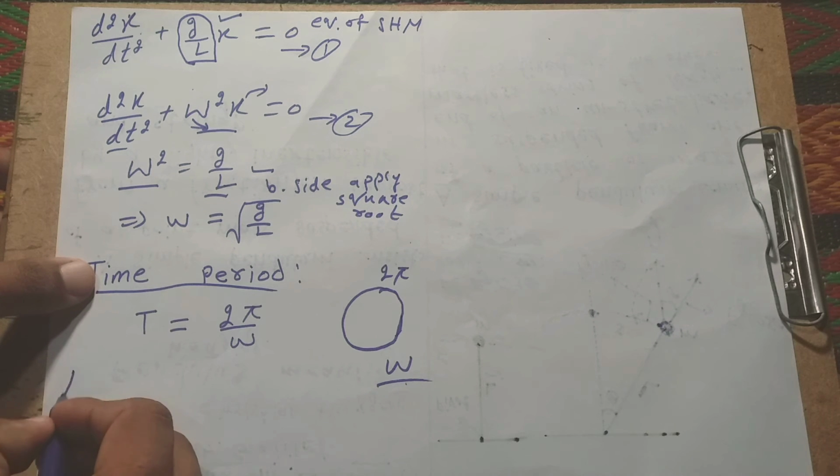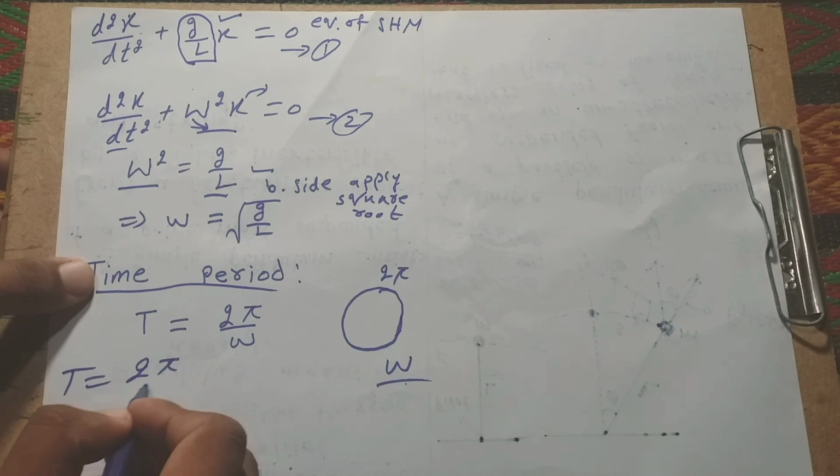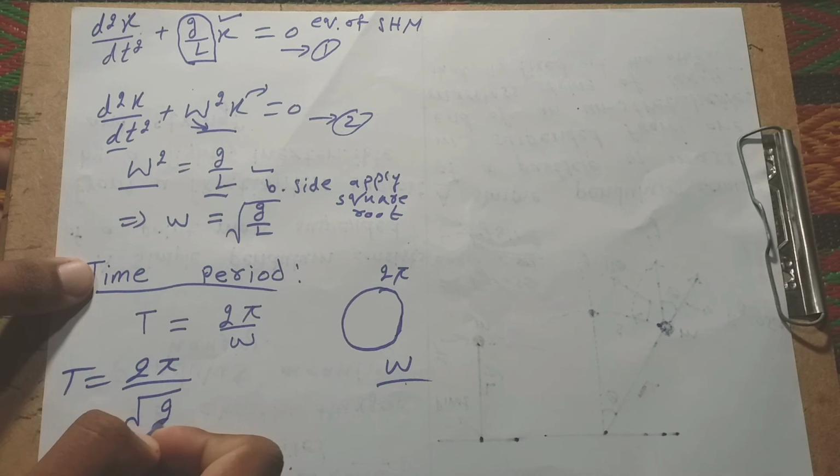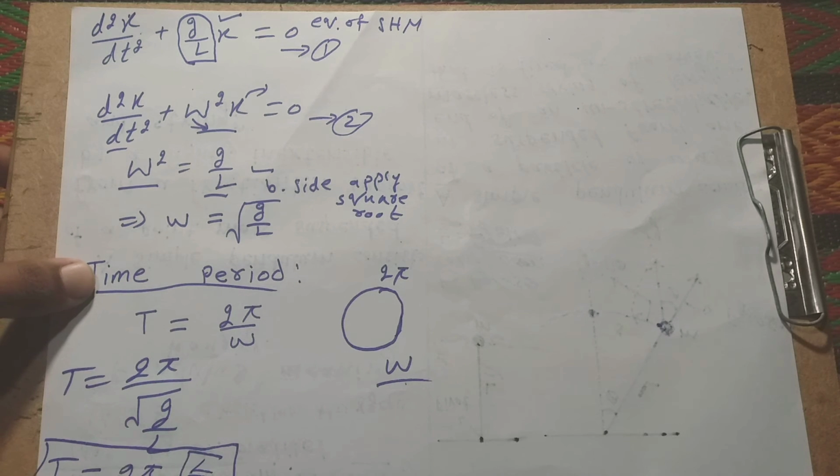Now we put in the value, and the time period is equal to 2 pi times the square root of L over g. For a simple pendulum, the time period depends only on the length and the acceleration of gravity.